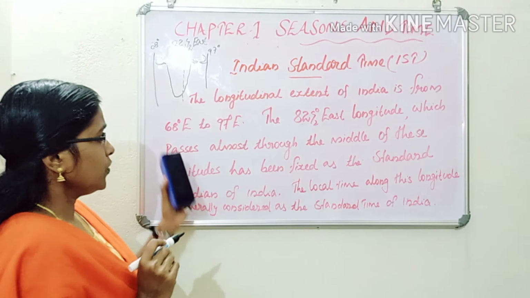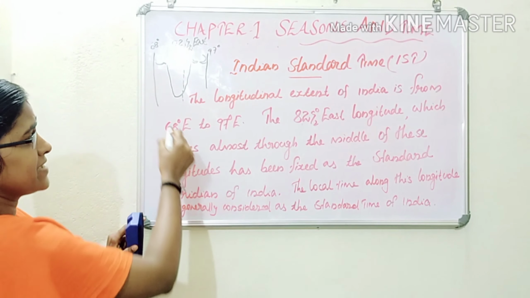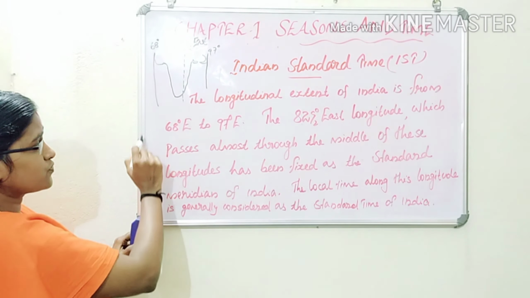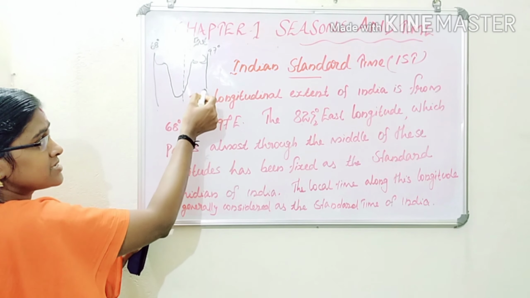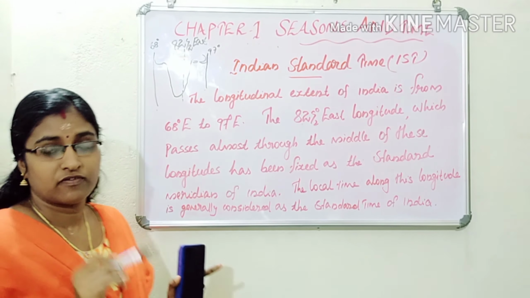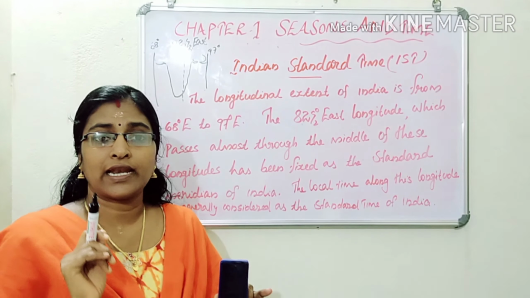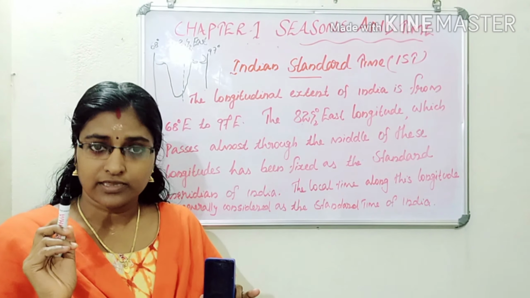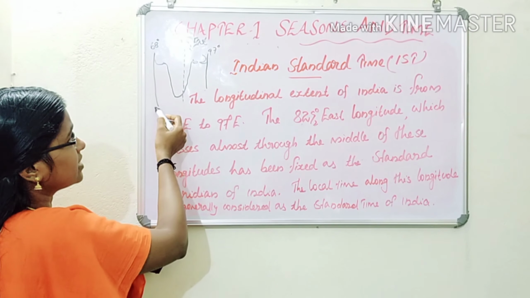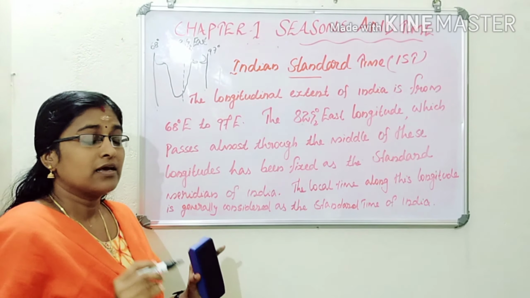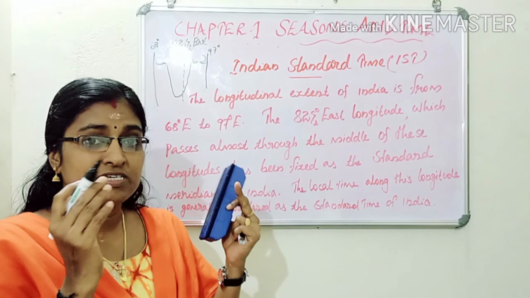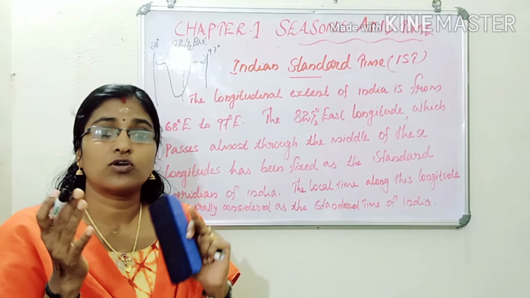Listen. You know that the longitudinal extent of India is from 68-degree east to 97-degree east longitude. When we selected these two longitudes, there was a problem.